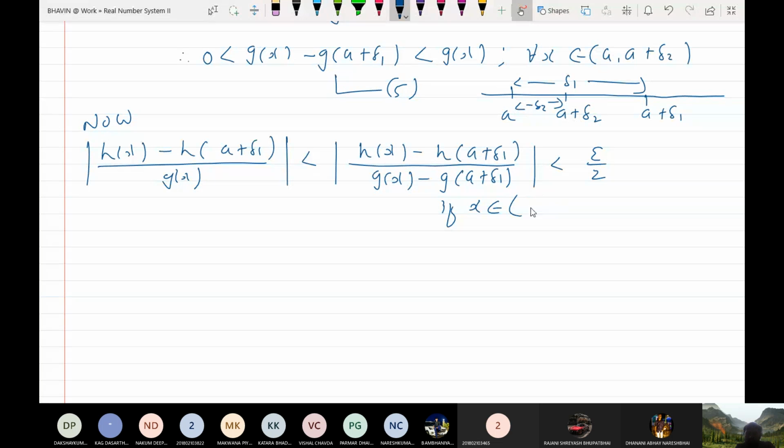So what interval should I consider here, a to a plus delta 1 or a to a plus delta 2? Vaibhav?